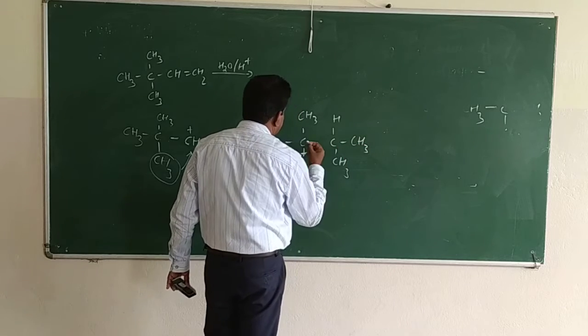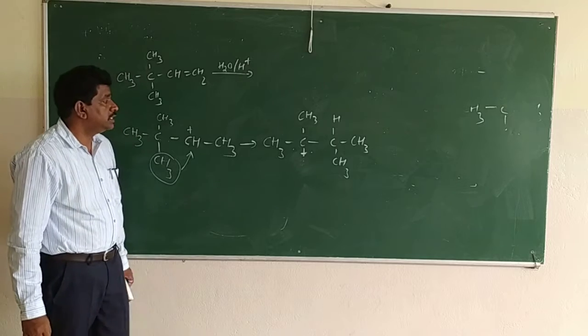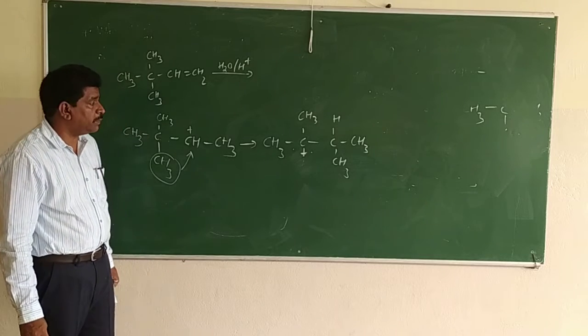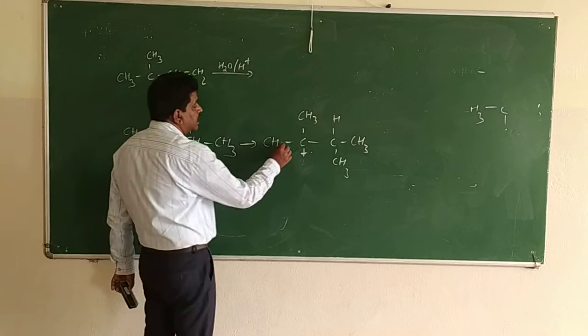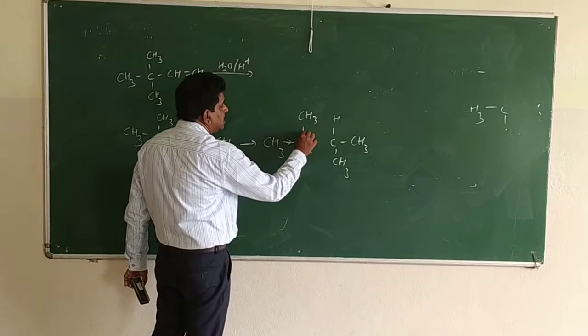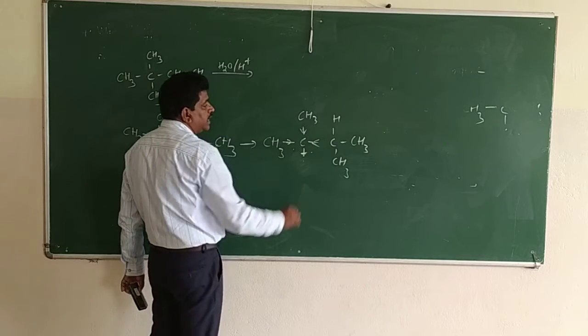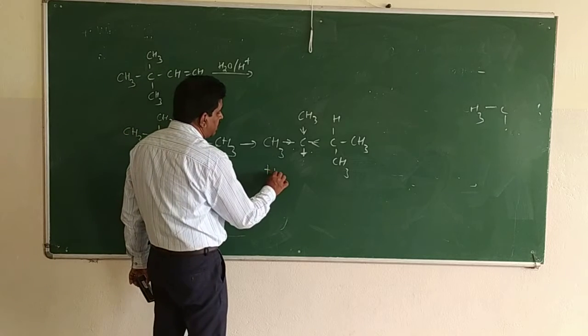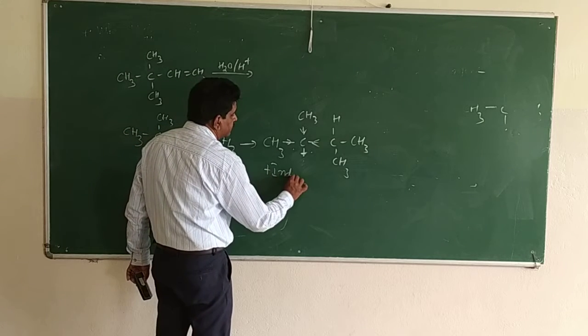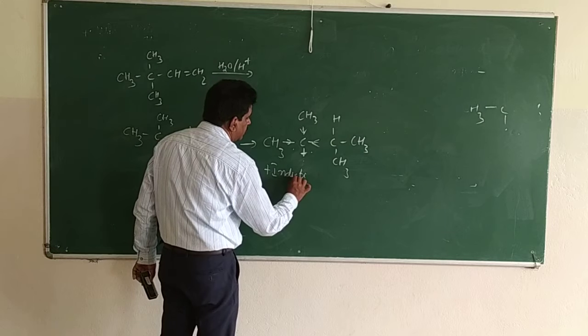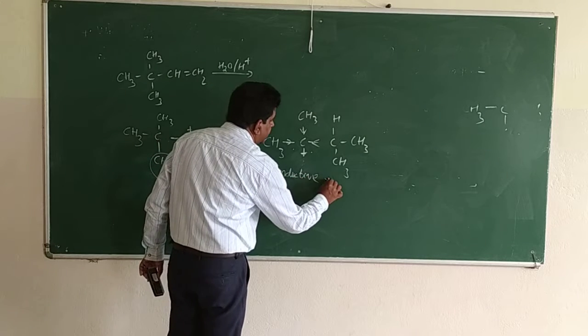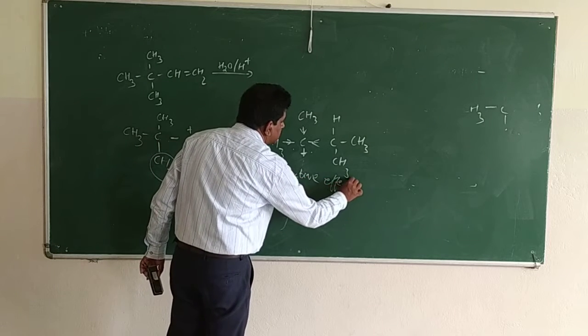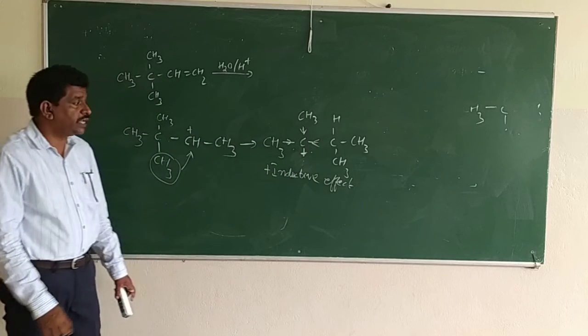This is a tertiary carbocation. Tertiary carbocation is more stable because there are three alkyl groups in it, and all three will shift their electron pair towards carbon due to the plus I effect, the inductive effect. So the tertiary carbocation is more stable.